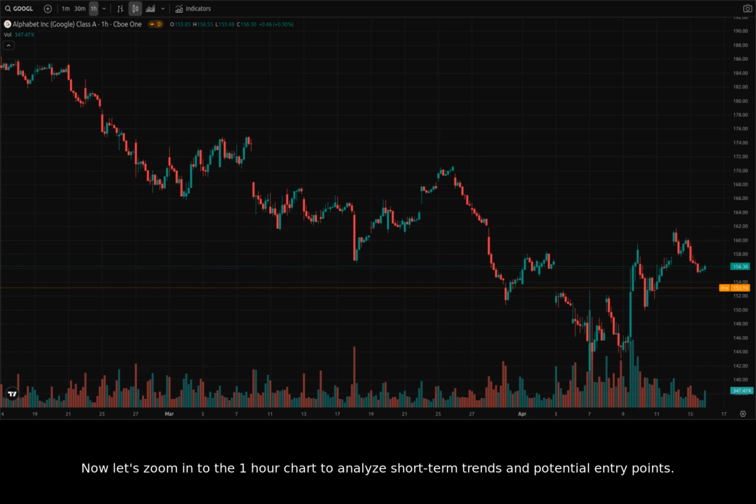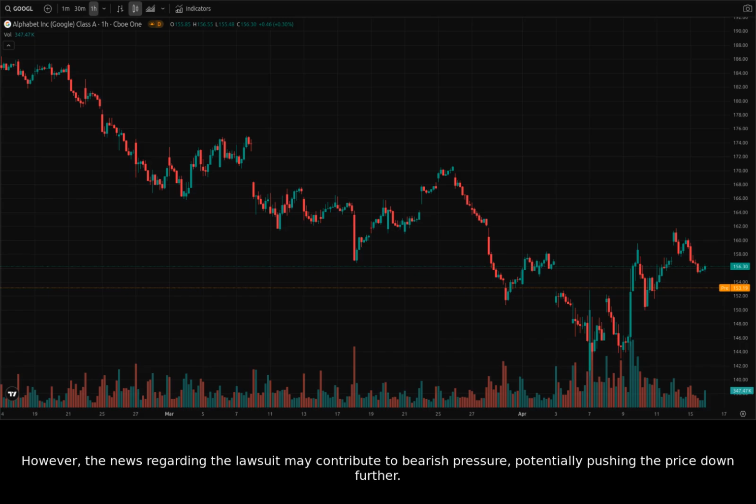Now, let's zoom into the 1-hour chart to analyze short-term trends and potential entry points. The hourly chart is displaying some interesting information. We can also see, since April 15th, the price has been hovering around 156, with very little price movement. On the hourly chart, we see a potential support around $155. However, the news regarding the lawsuit may contribute to bearish pressure, potentially pushing the price down further.